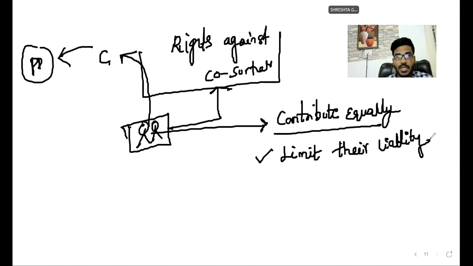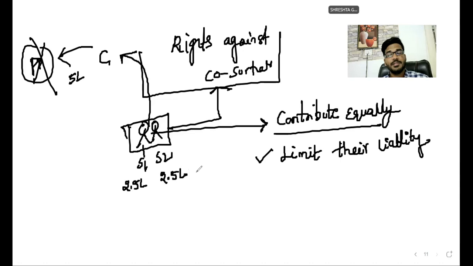How, sir? Listen. Here there are surety 1 and surety 2. How much amount are these two sureties providing? Here a 5 lakhs loan is provided. The two sureties give a 5 lakhs rupees surety to the creditor. Nothing is mentioned. Then the principal debtor fails to pay. What is the liability of surety 1? 2.5 lakhs. What is the liability of surety 2? 2.5 lakhs. Unless otherwise mentioned, they contribute equally. Clear, sir? Also, here besides S1 and S2, another surety, S3, can also be there.